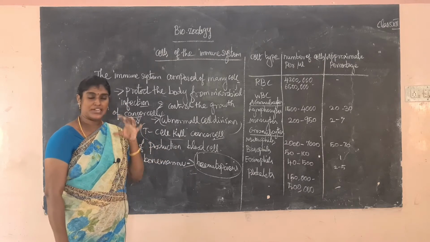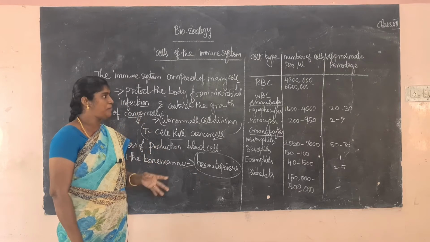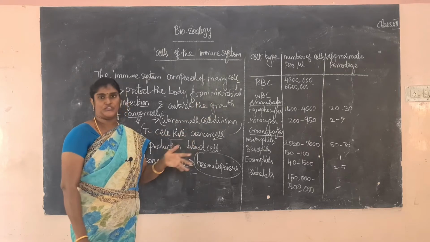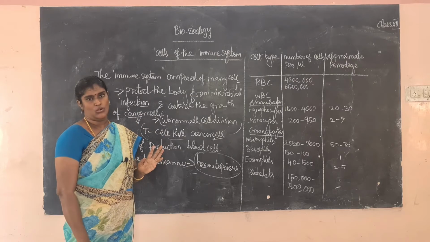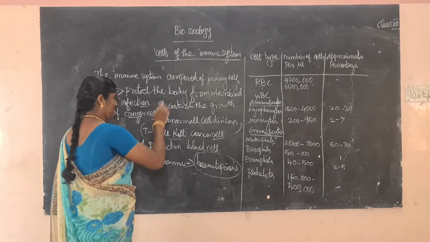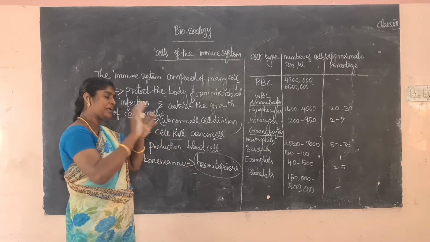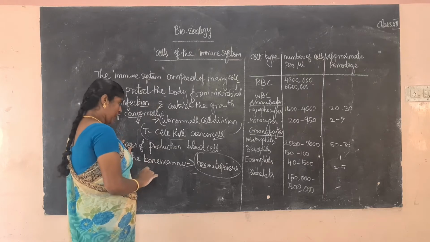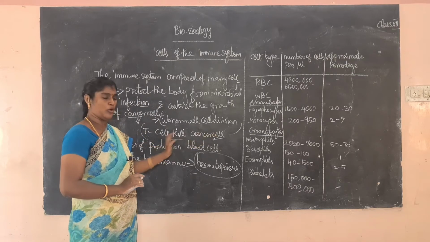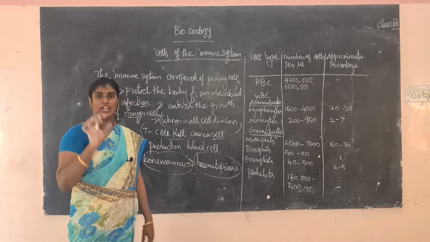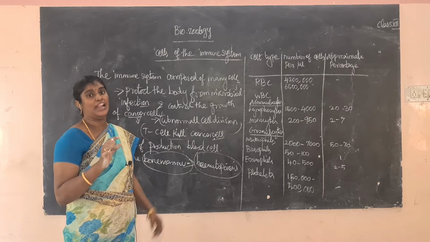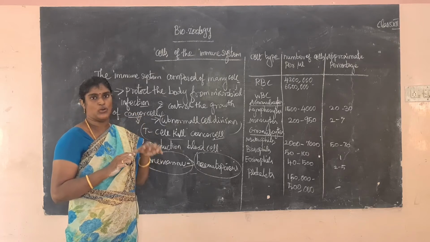What is a blood cell? RBC, WBC, lymphocytes, neutrophil, basophil and eosinophil, platelets, these are the blood cells. Blood cell is a common name. RBC, WBC or platelets we call blood cells. The production of blood cells happens where? Production only in the bone marrow. Bone marrow in Tamil is called எலும்பு மஜ்ஜை. That is bone marrow.